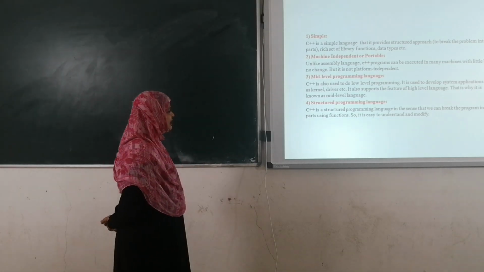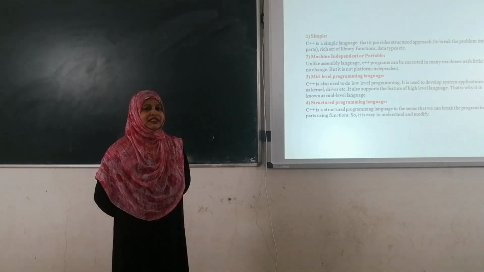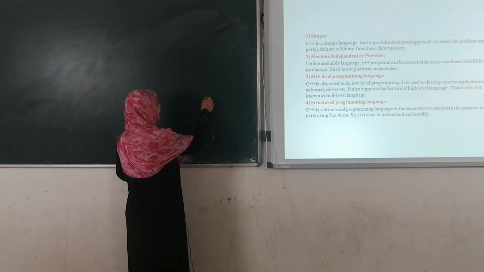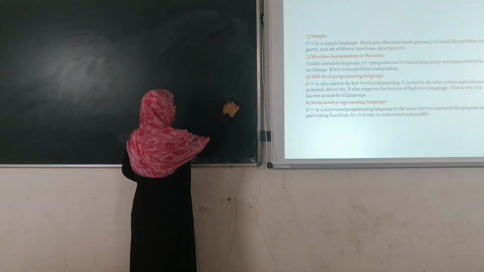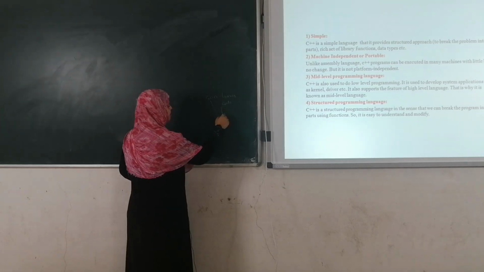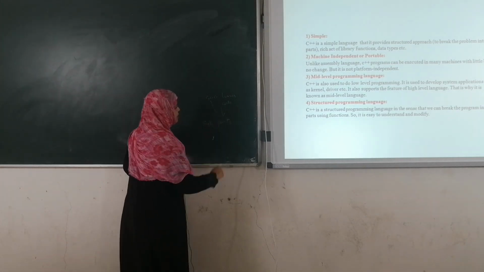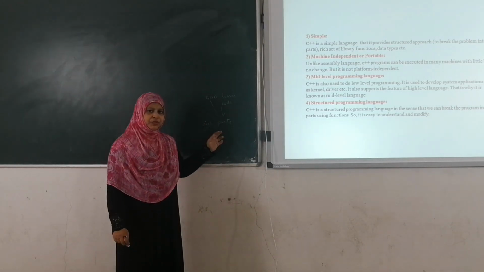Next, C++ is a structured programming language. Structured programming means, for example, a big program of 500 lines of code is divided into subparts. How do we divide this code into subparts?